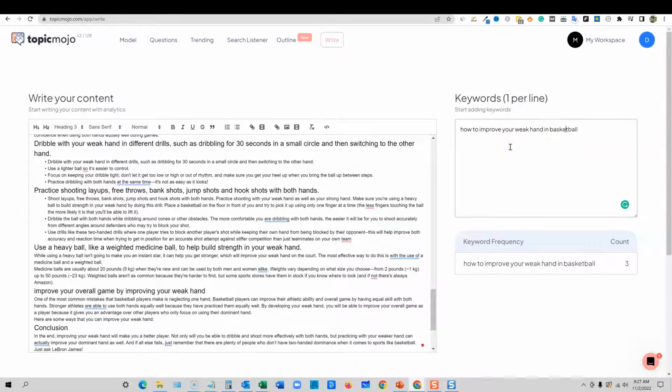So it's a little bit more manual than, say, Neuron Writer or Phrase or Surfer, right? Those tools are just insane for content optimization. I would suggest just taking the content and using those if you already have access to them. But if you don't have access, you're on a really tight budget, but you did pick up TopicMojo, it's going to be able to do keyword research for you, trending data on all the platforms. It's also going to be able to run an outline for you. You can get your outlines, right?